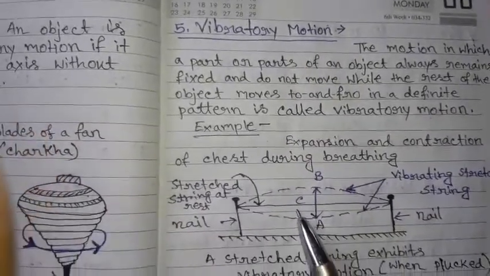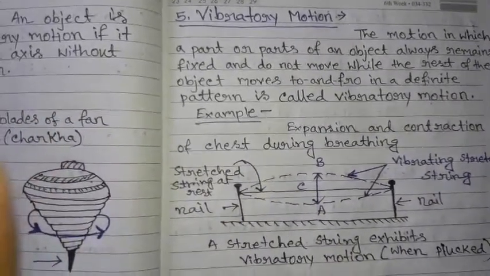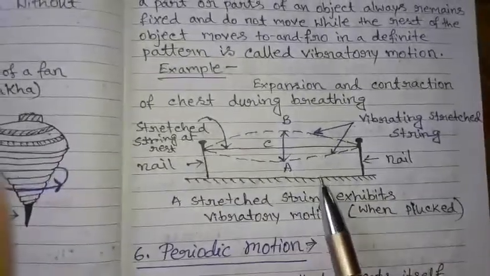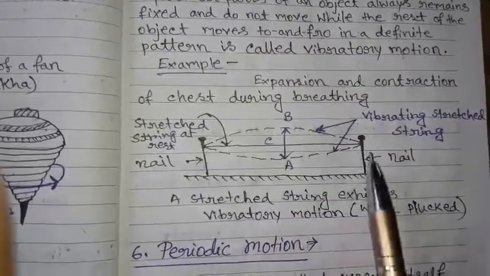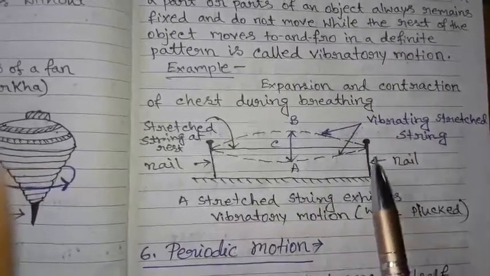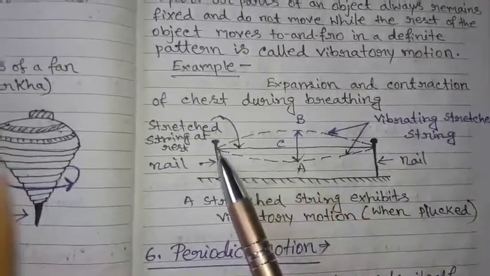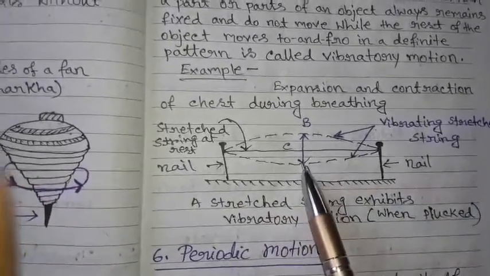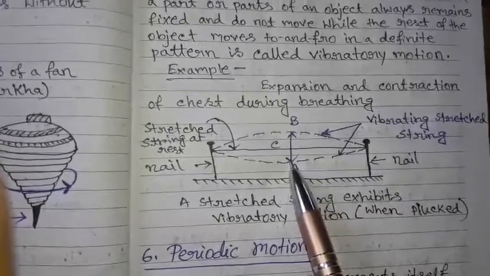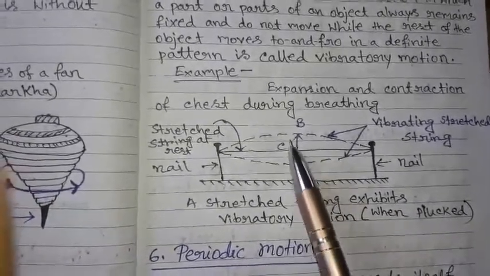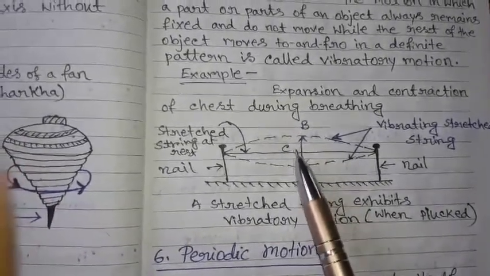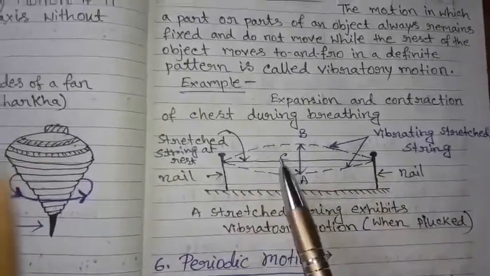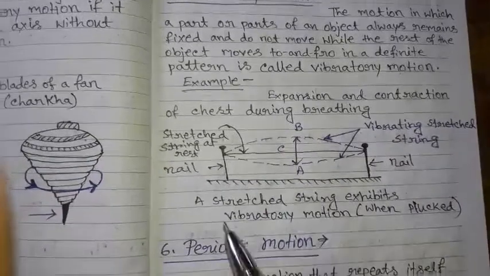Another example is a stretched string, which exhibits vibratory motion when plucked. Here on a wood block we have fixed two nails, and between these two nails we have fixed one stretched string. When it is plucked from the middle, it starts vibrating about the mean position. This is the mean position, and these two points remain stationary. So this is an example of vibratory motion.